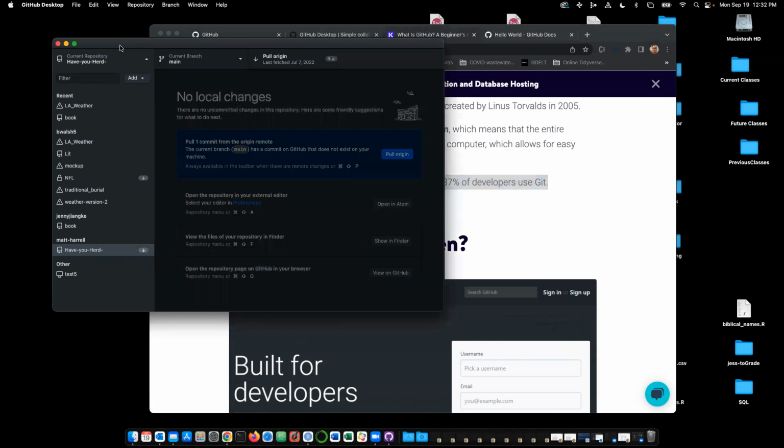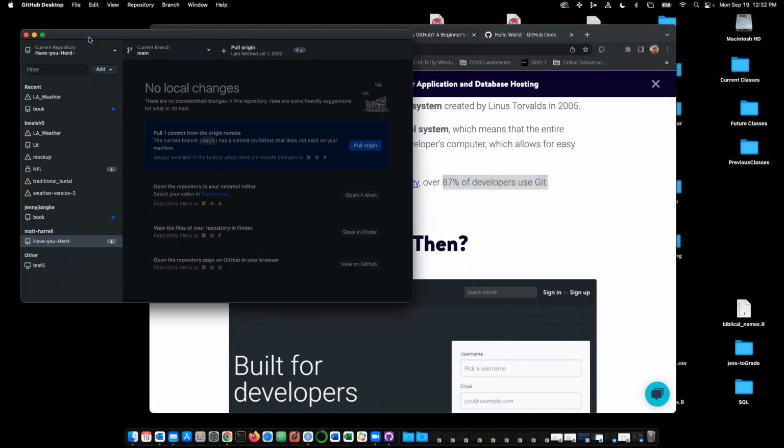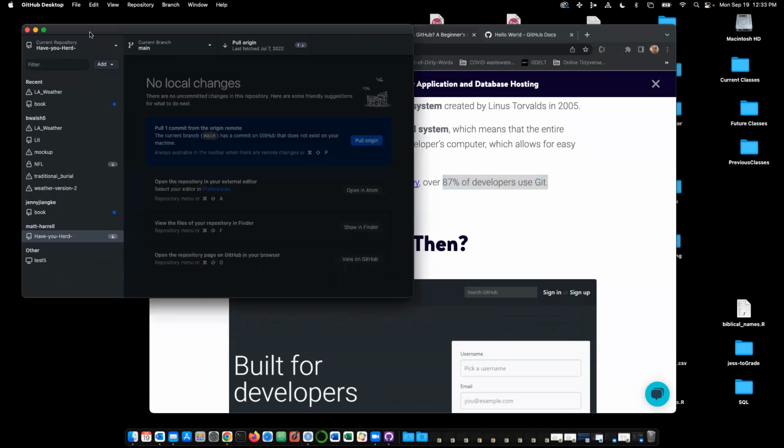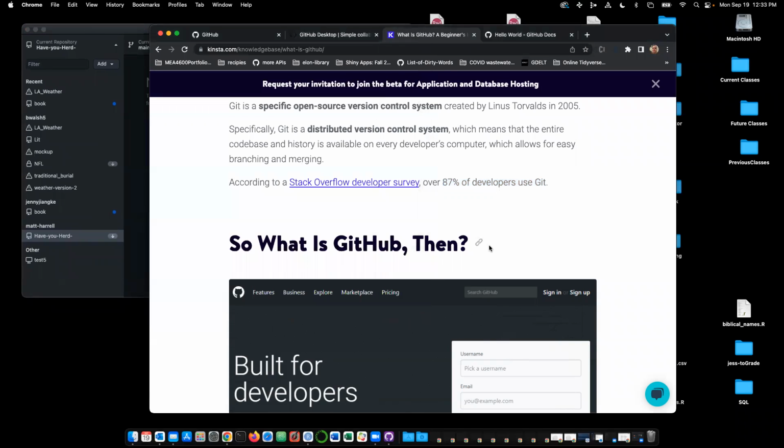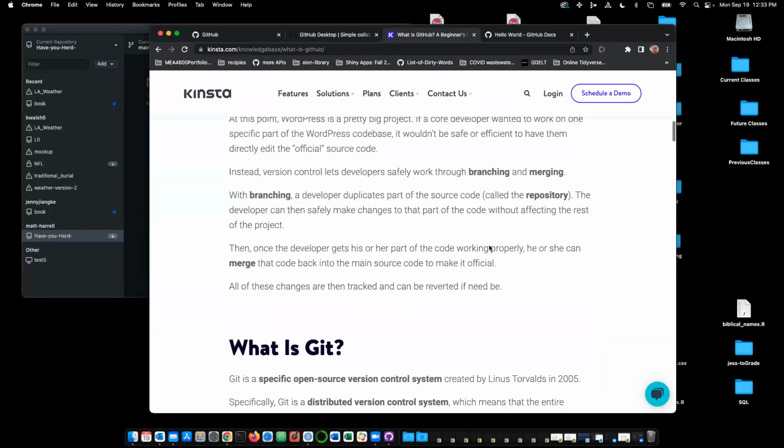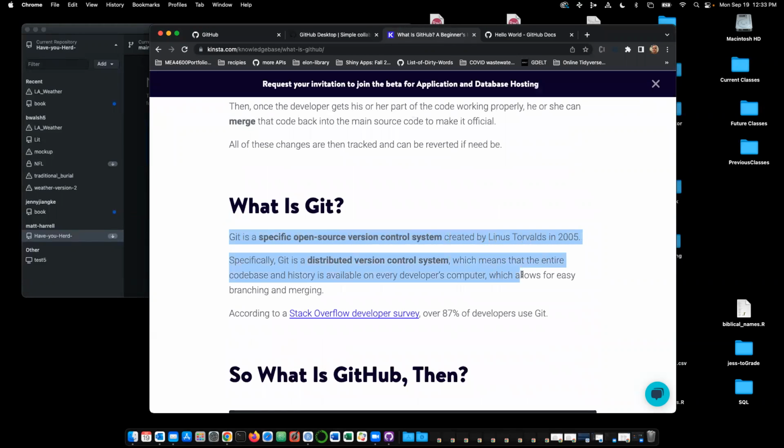GitHub Desktop kind of circumvents all that. It's kind of like an IDE for software. It's just going to make things a lot easier. Let me start at the beginning. Git is a language. It was developed by this dude a while ago, and we use it for version control.